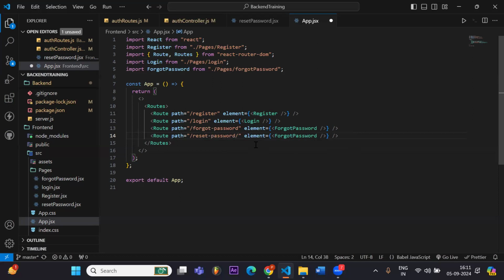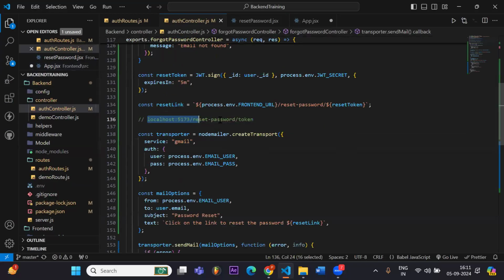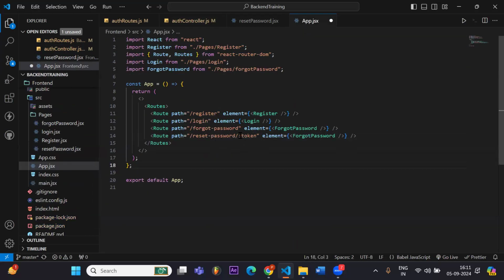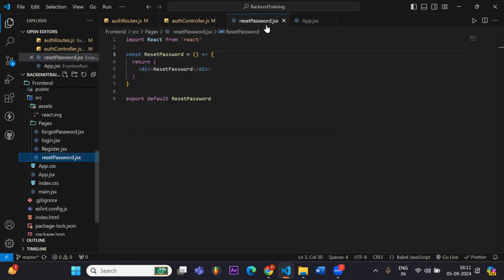Also, I have to pass the token here as a param, because as you can see in our auth controller, we will generate this link. So it will go to our reset password page, and also we are sending the token. That's why, while making the routes, we have to accept the token here. So if I go to the reset password, I have to make this page.